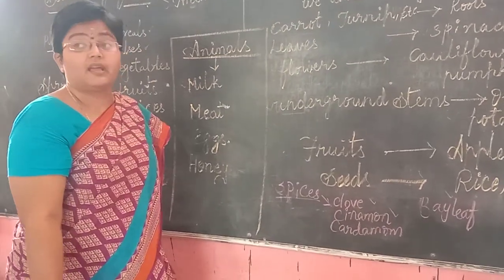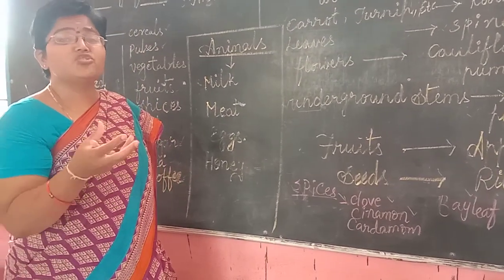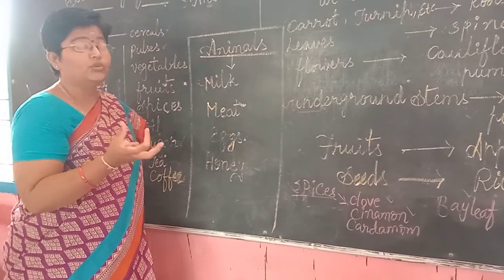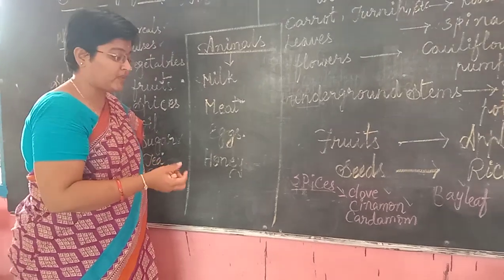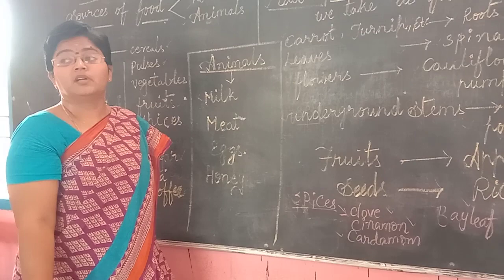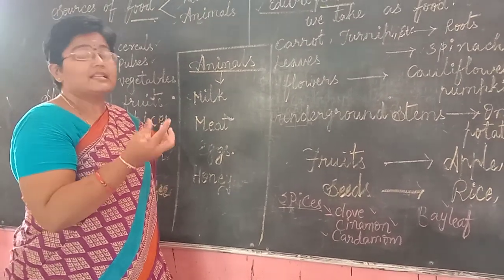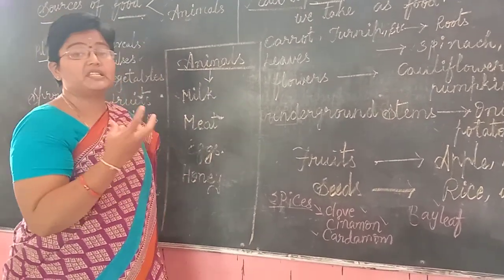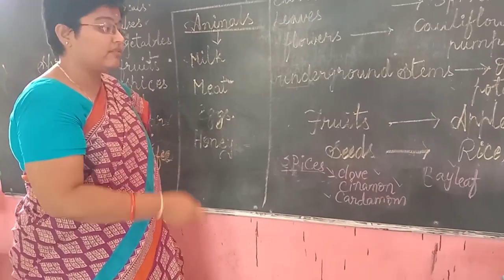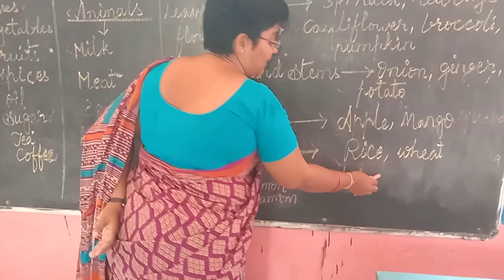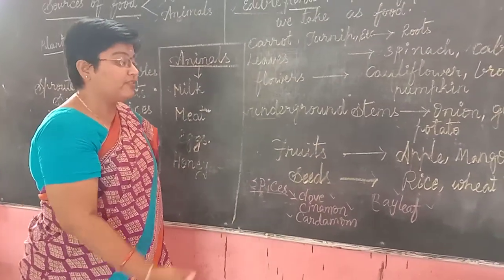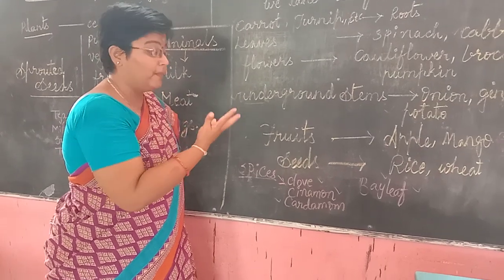Whereas cinnamon is the bark of a plant, which is used in making spicy items like pulao, biryani and so on. Whereas cardamom is elaichi. Elaichi is also a seed of a plant, which is taken for adding flavor to food items. Whereas bay leaf is one of the ingredients obtained from different leaves of plants.